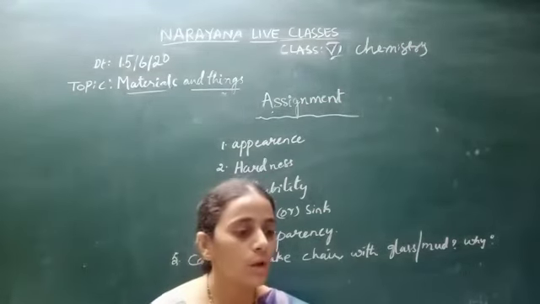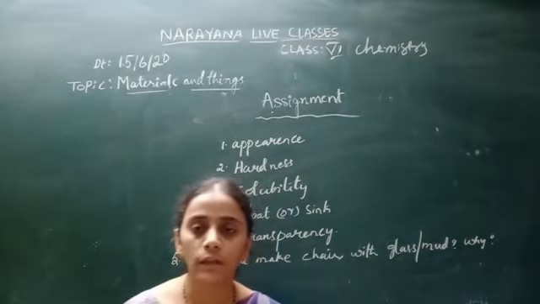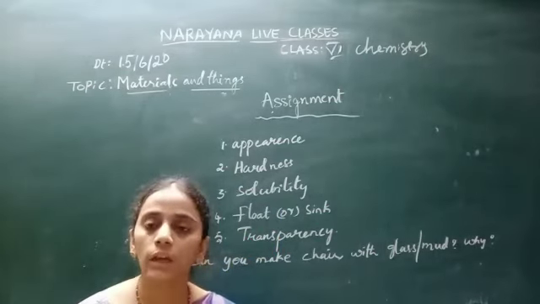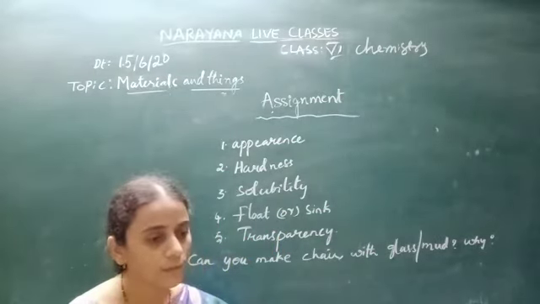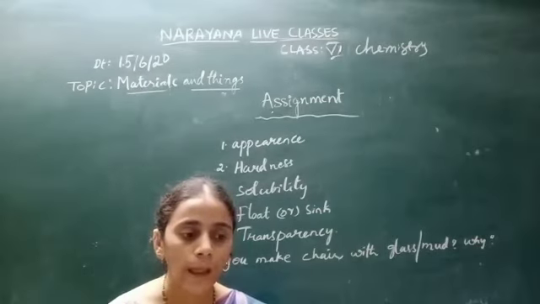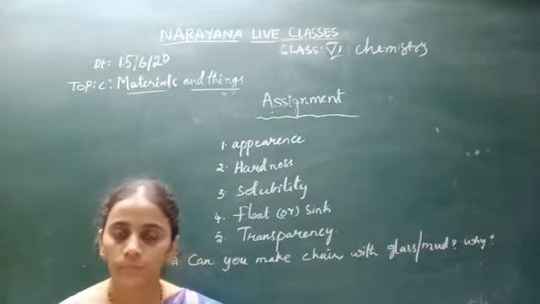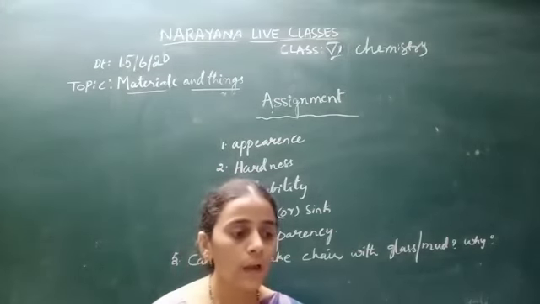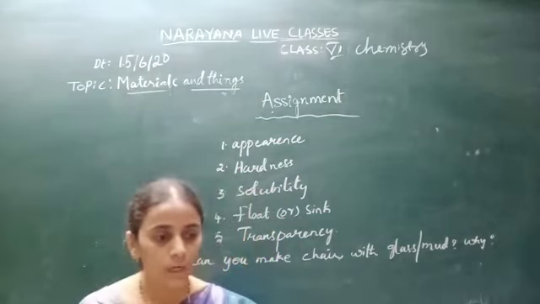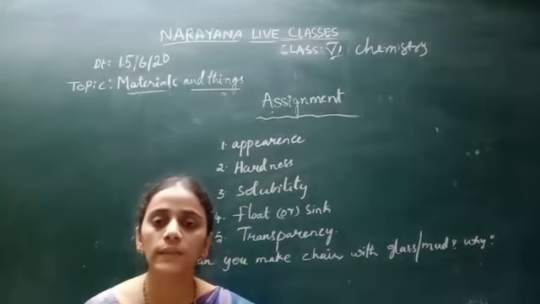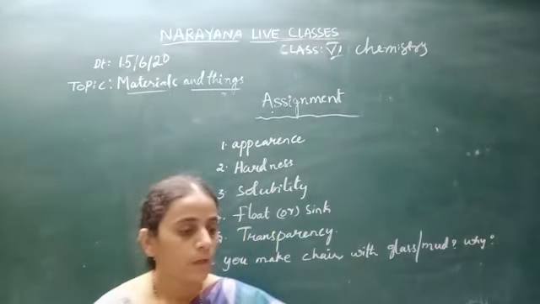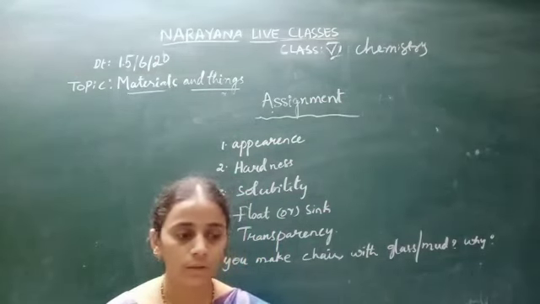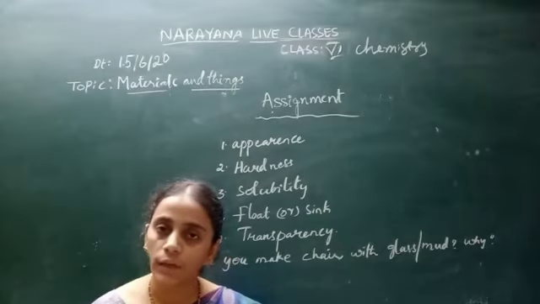Next, the third question is, which one of the following has a hard surface? So when we touch, which of the following is very hard, which cannot be compressed? Options are pillow, blanket, stone and curtain. So what is the answer, children? Stone. The fourth question, find the odd one out from the following. There are 4 options given. Out of the 4, which is the odd one? You have to select. Options are sugar, salt, sound and milk. So out of the 4, the odd one is sound, children.